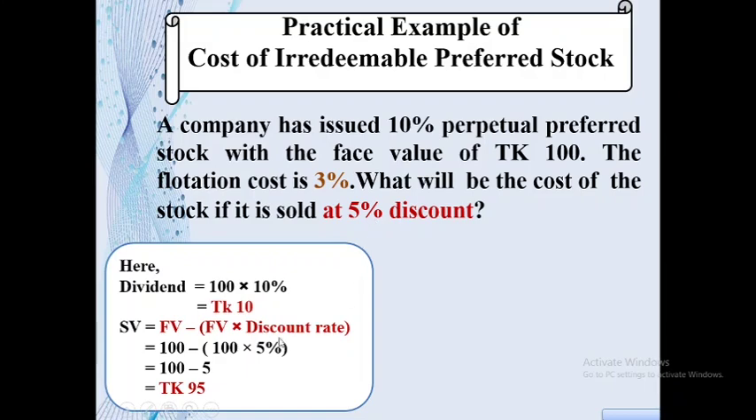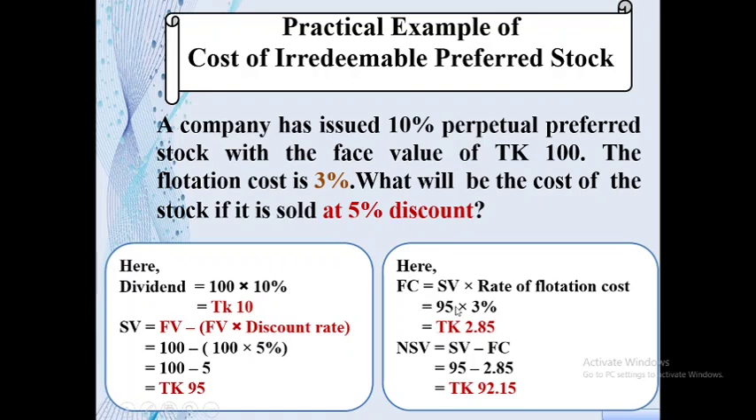Here discount rate is charged on face value to get the amount of discount, and then this amount of discount is deducted from face value, and after that it gives us the amount of sale value, and the value is Taka 95. It is mentioned in the question that flotation cost is 3%. So we have to calculate the amount of flotation cost. We can get the amount of flotation cost by charging rate of flotation cost on sale value, and the amount is Taka 2.85.